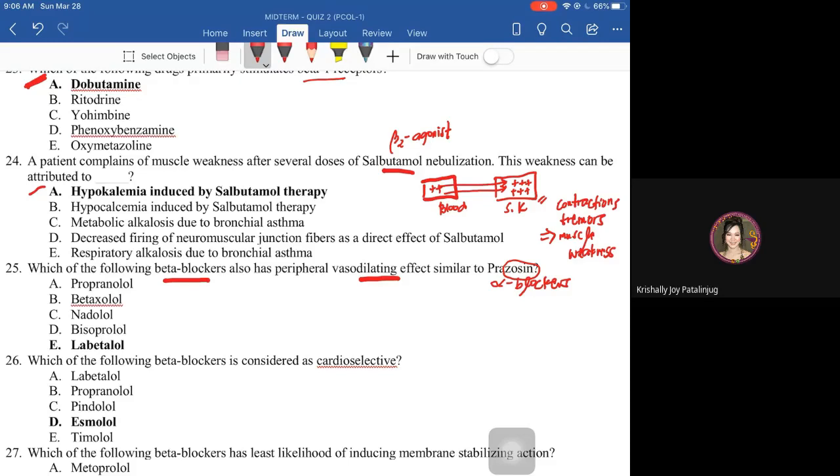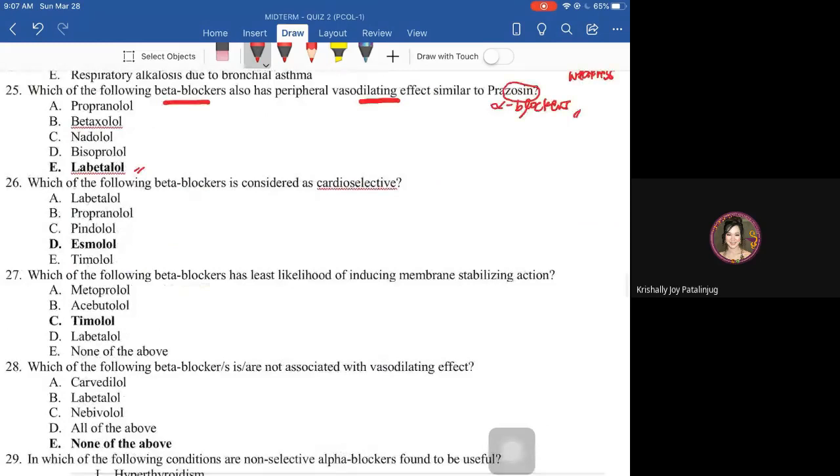An example of a beta blocker with vasodilating effect upon blocking alpha 1 receptor is labetalol. Also carvedilol. Carvedilol and labetalol are beta blockers, wherein one of their miscellaneous actions is to dilate the blood vessels because they also have the ability to block alpha 1. Next, which of the following beta blockers is considered cardioselective?